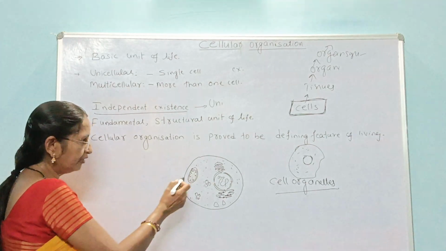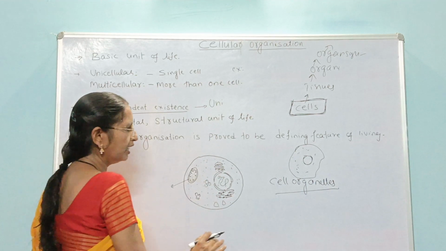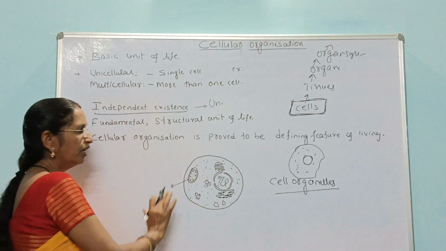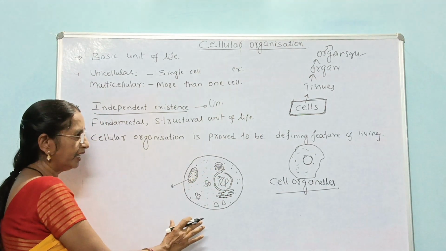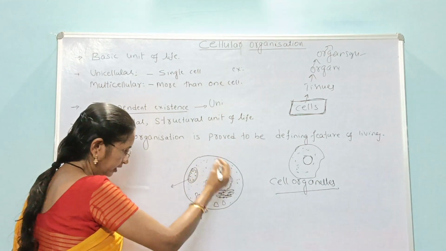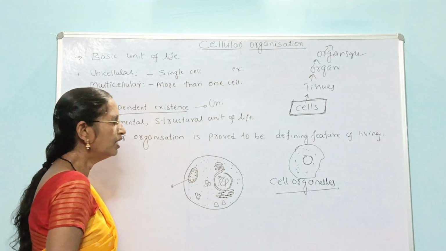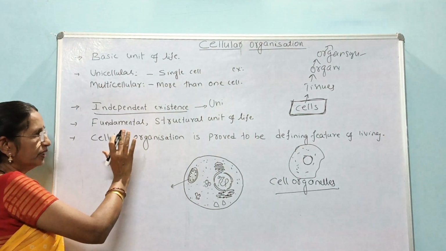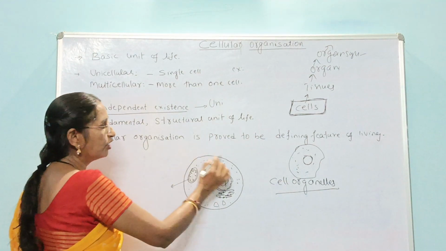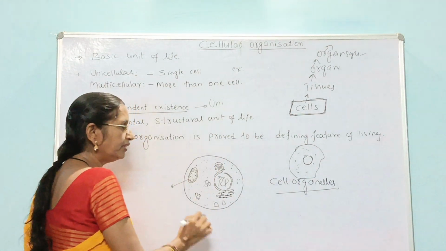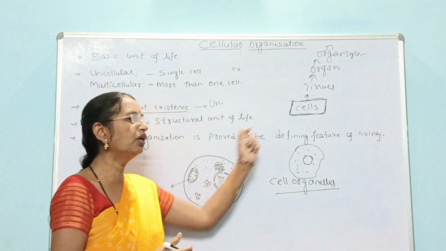Suppose we eliminate any one organelle from the cell, the function is going to be stopped. There is no coordination, and the life activity will be stopped right there. If any one is lacking, the functions of the cell will be stopped. The structure is complete when all the cell organelles are found within a cell and perform their functions together. There is coordination among all the cell organelles.